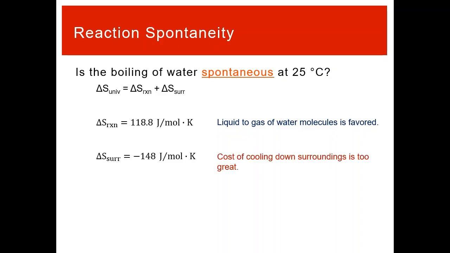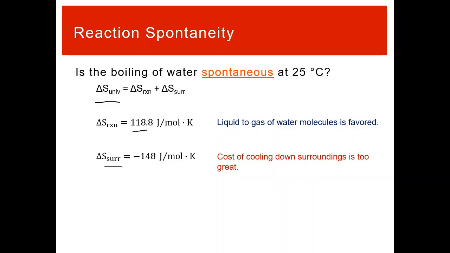This is an endothermic process, and if those molecules were to go from liquid to gas, it would cool down the surroundings, right? It would cool down, say, the pot that you're in, and that would decrease the entropy of that pot, and that cost of decreasing the entropy by cooling down the surroundings is too great. Yes, you would get some benefit from having the liquid go to a gas. Those molecules would have a local increase in entropy, but the surroundings would have a larger decrease, and that is not okay when they combine together into the change in entropy of the universe.